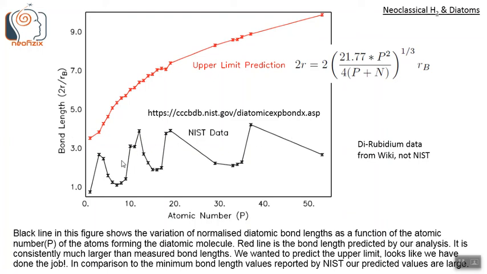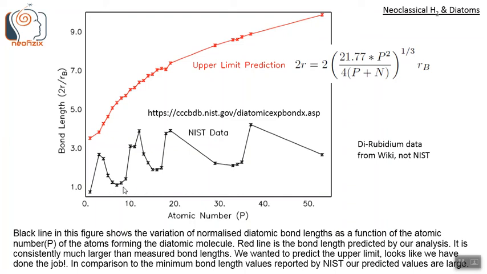In comparison to the minimum bond length values reported by NIST, our predicted values are large. Basically these black line values have been taken from NIST. The website is mentioned here, except for rubidium. The rubidium bond length has been taken from Wiki, which was not there in NIST. And NIST basically reports the lowest possible bond lengths in this particular table.